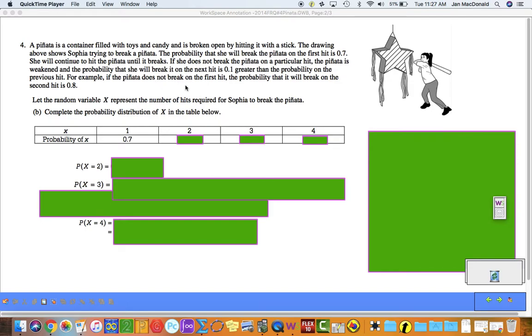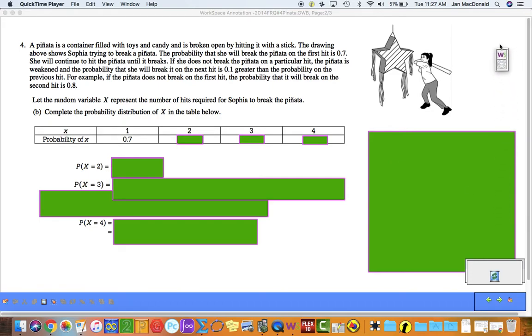If she does not break the piñata on a particular hit, the piñata is weakened, and the probability that she'll break it on the next hit is 0.1 greater than the probability of the previous hit. For example, if the piñata does not break on the first hit, the probability that it'll break on the second hit is 0.8. And, tree is for me.